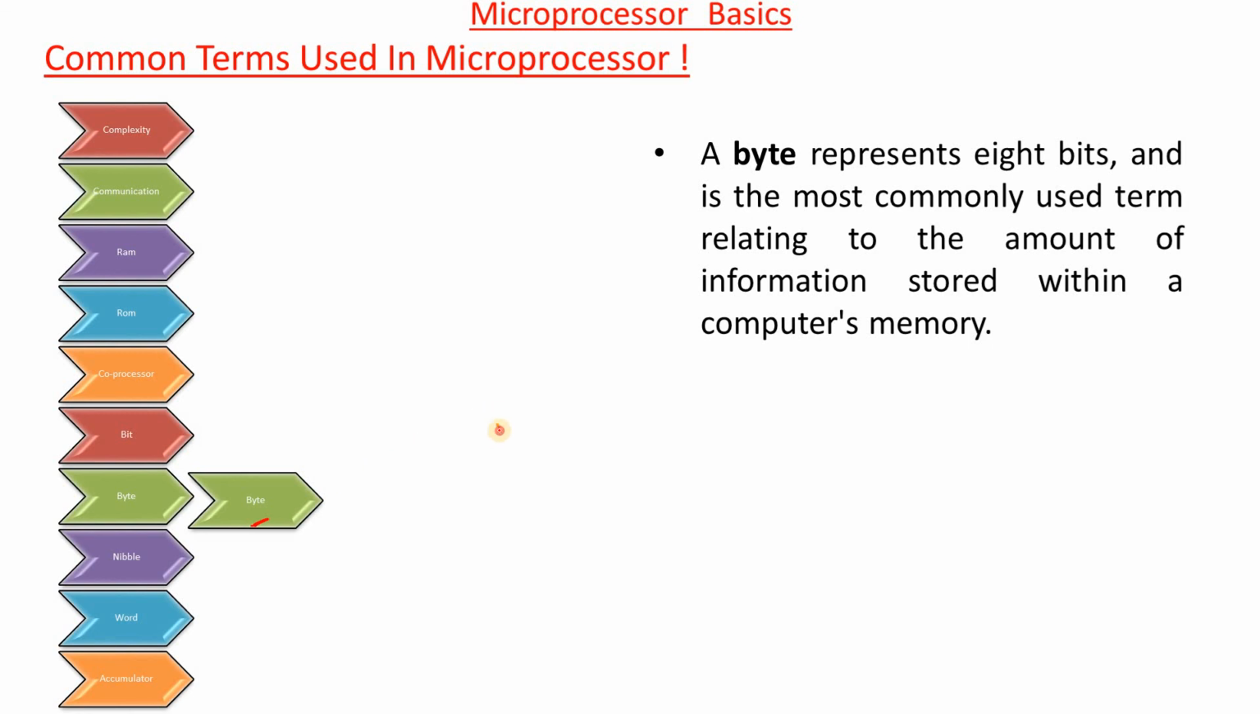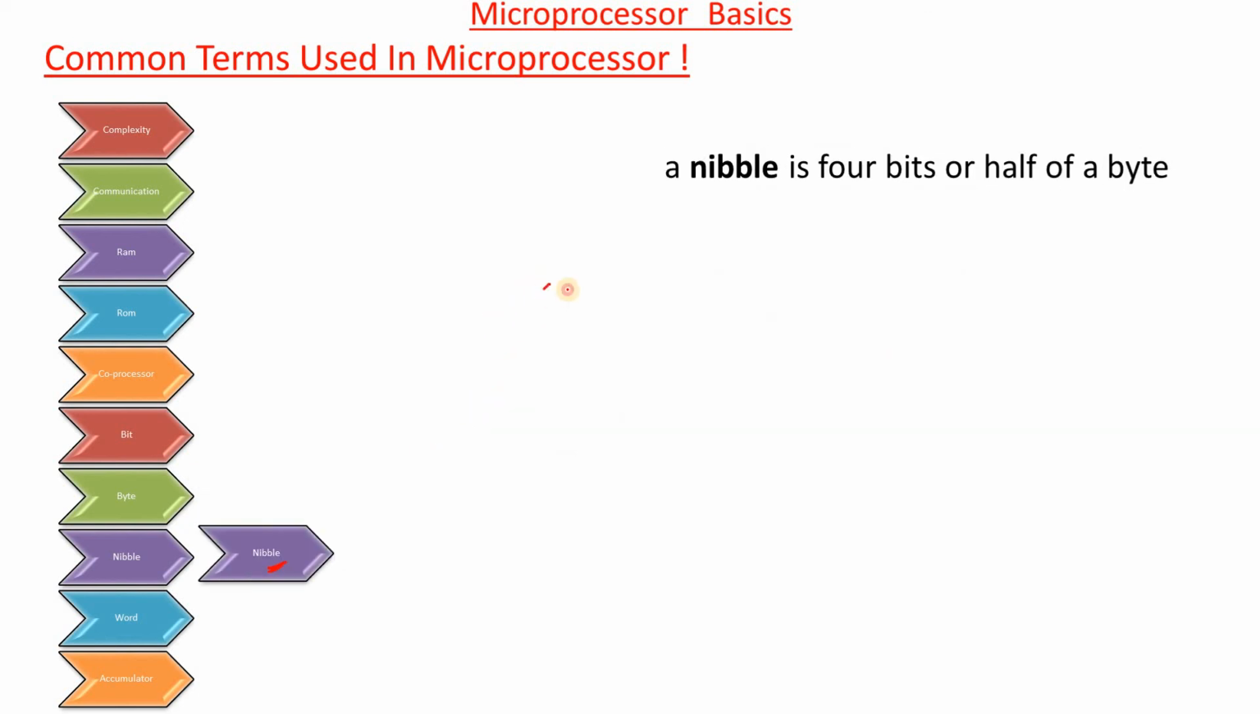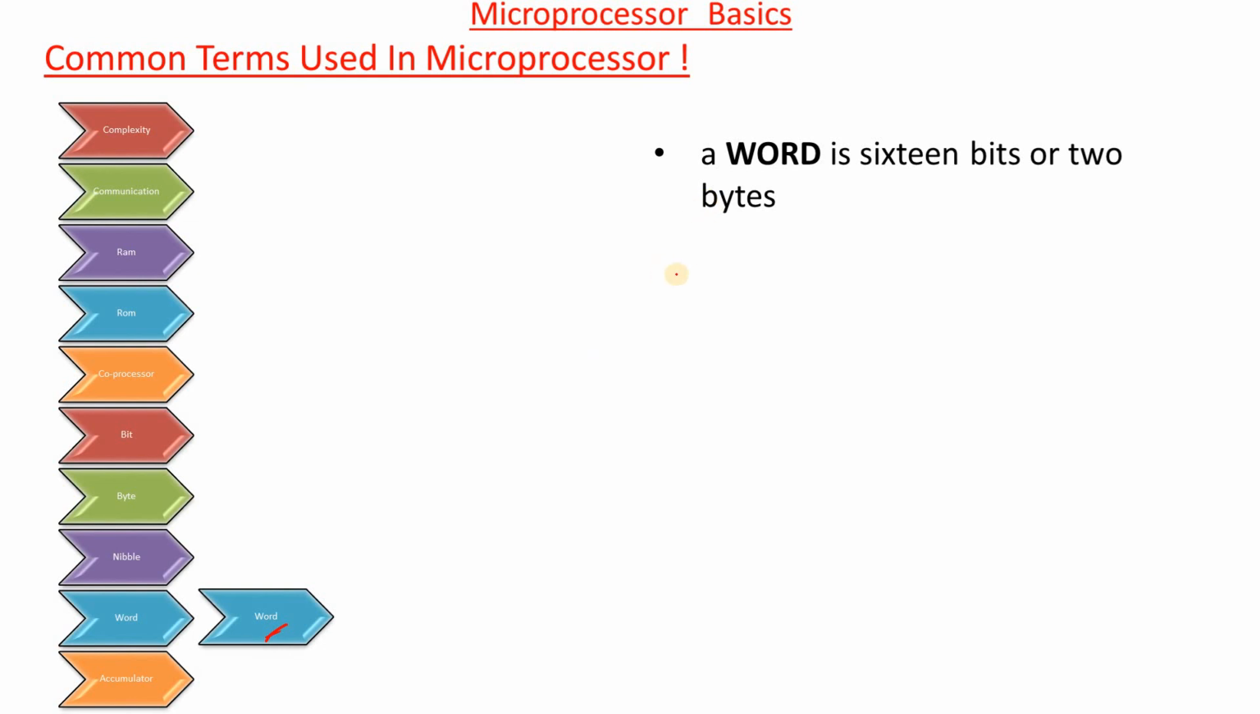Next one is the byte. A byte means a group of 8 bits, 8 binary digits. A byte represents 8 bits and is the most commonly used term relating to the amount of information stored within a computer's memory. Next one, nibble. A nibble means a group of 4 binary bits, half of a byte. Next one is the word. A word is 16 bits. A double word means 2 times 16, that is 32 bits. Here a word is 16 bits or 2 bytes.